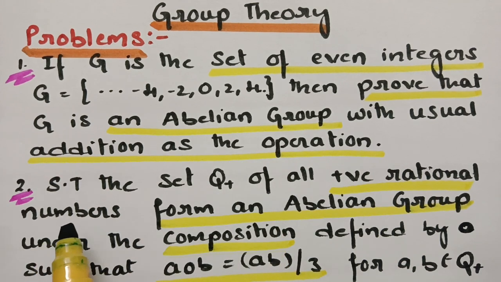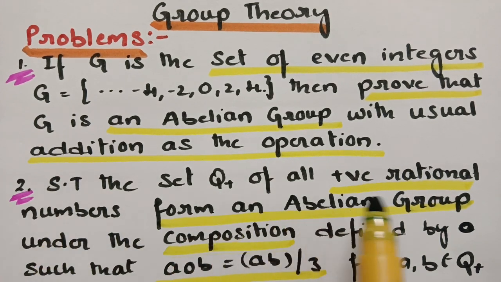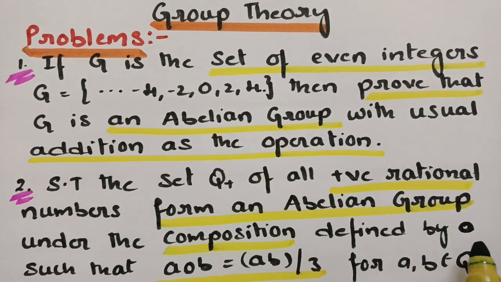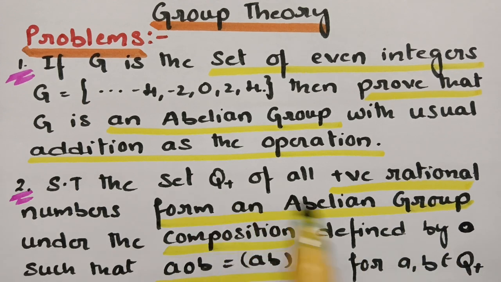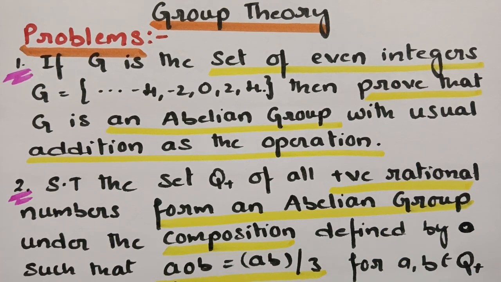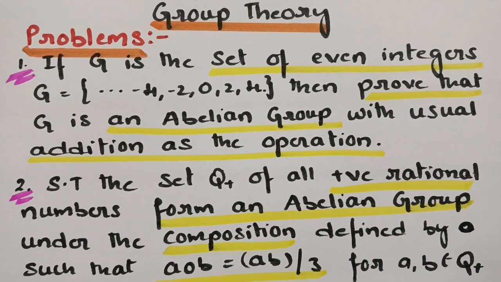And the next question here is: the set Q+ of all the positive rational numbers forms an abelian group under the composition defined by circle such that a ∘ b = ab/3 for every a, b belongs to Q+. Here Q+ is a set and circle is a binary operator. Then (Q+, ∘), we have to show that it's an abelian group, through this composition a ∘ b = ab/3. So let's start the question here.